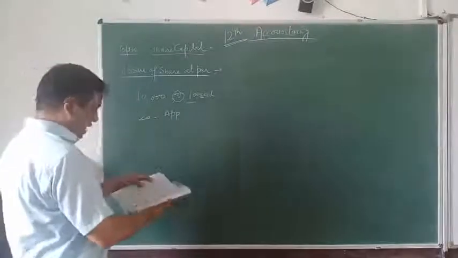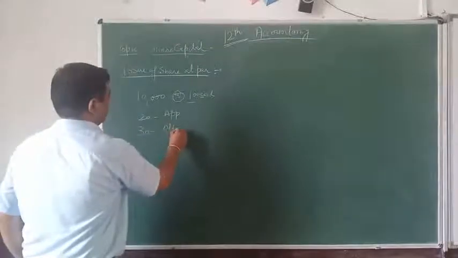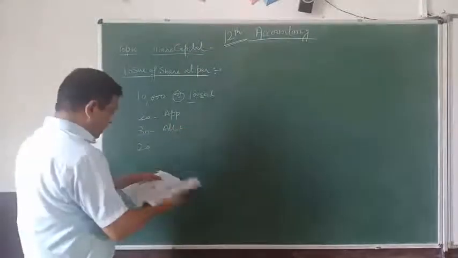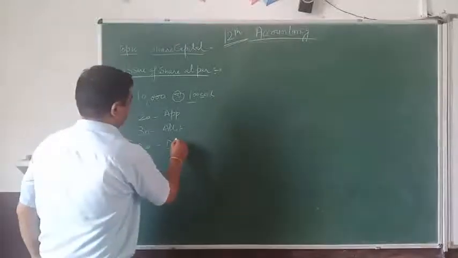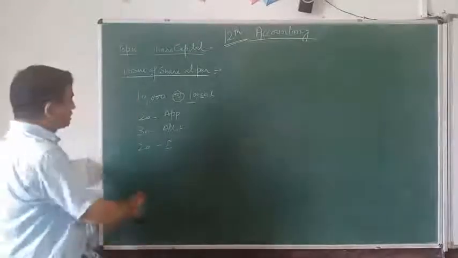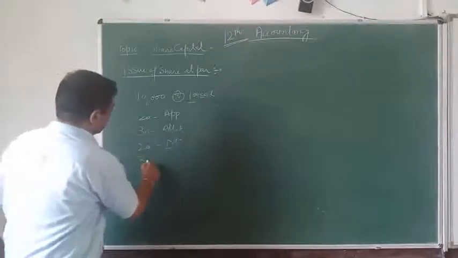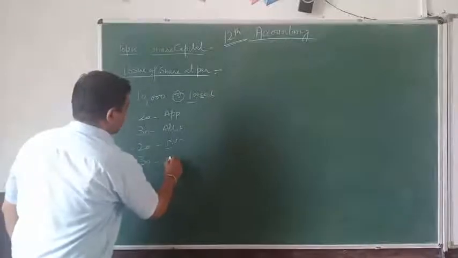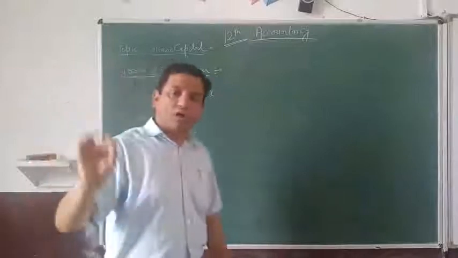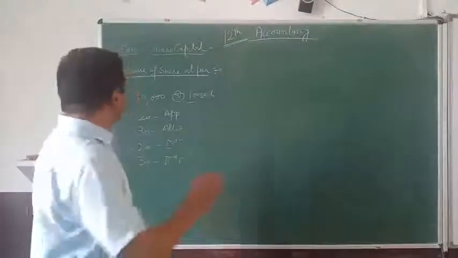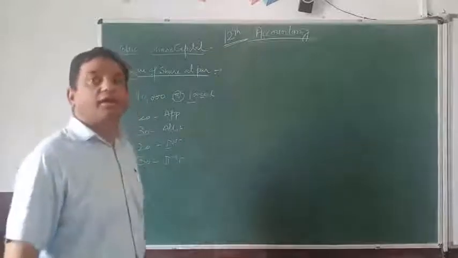So: 20 rupees on application, 30 rupees on allotment, 20 rupees on the first call, and the balance, 20 plus 30 is 50, plus 20 is 70, so 30 rupees on the second and final call. All the money is being called by the company, and all the money is being paid by the applicants. So this is called issue of the share at par.